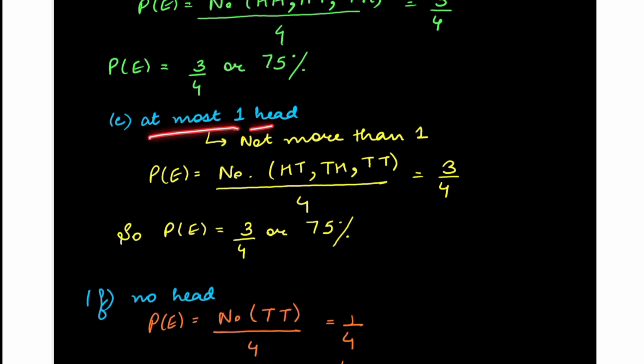At most one head. Now, at most one head. It means at the most one head. So we cannot get more than one head. So there are 3 outcomes: HT 1 head, TH 1 head, TT 0 head. The fourth outcome is HH, there are 2 heads. It is not possible. So the number is 3 divided by 4, that is 75%.